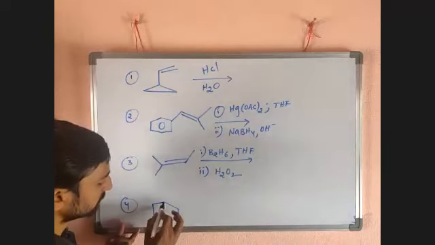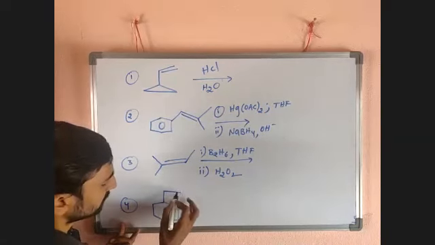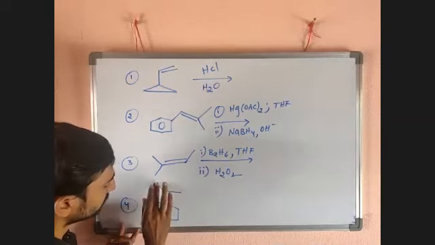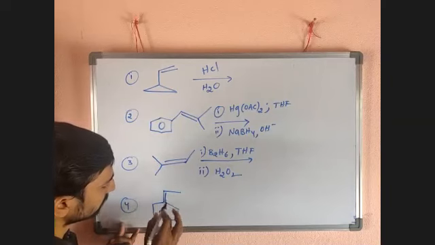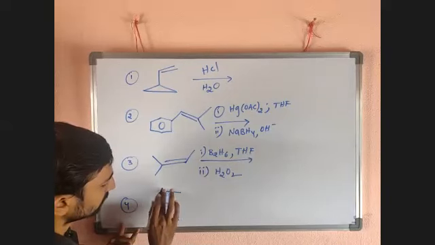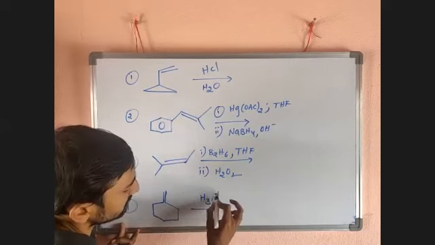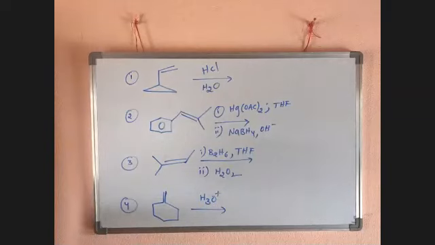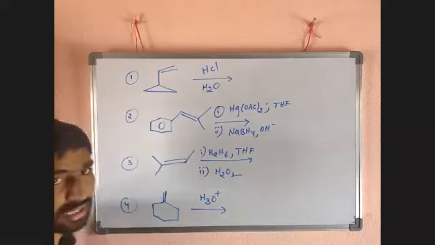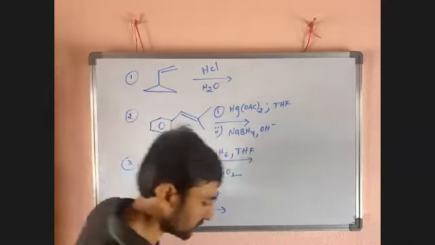is a cyclohexane. Telling that I will take like this, H3O plus. Now, how to find products? How to take fifth one? Okay, after discussing this, I want to take fifth one. Now the question is here.